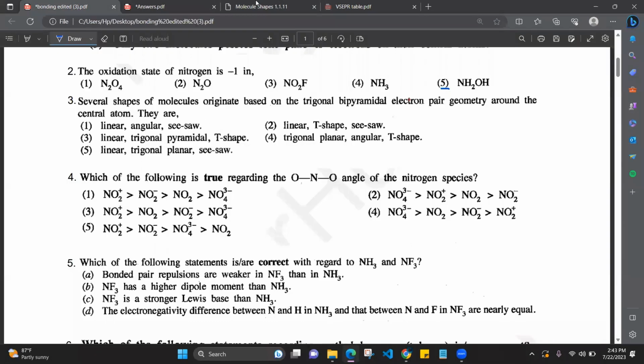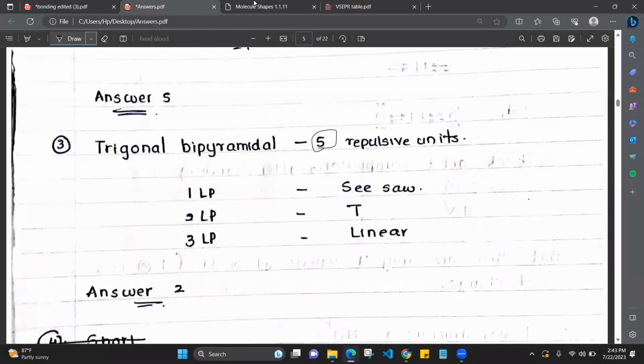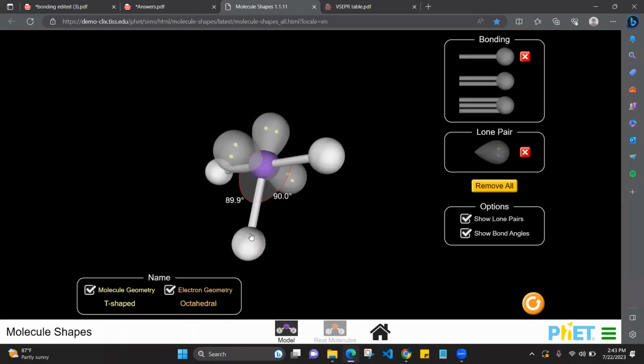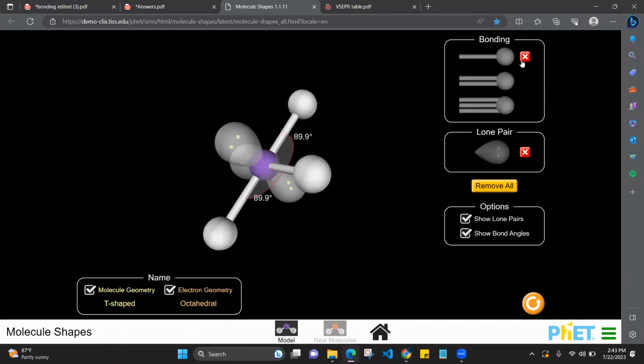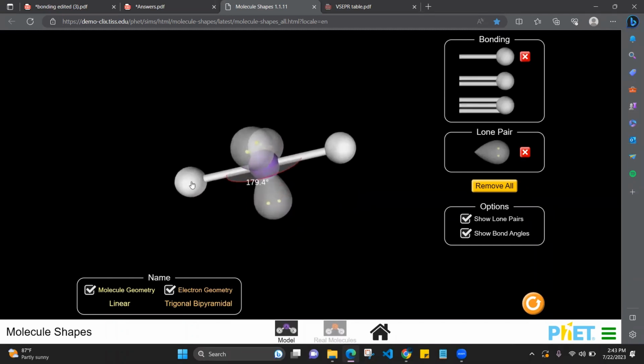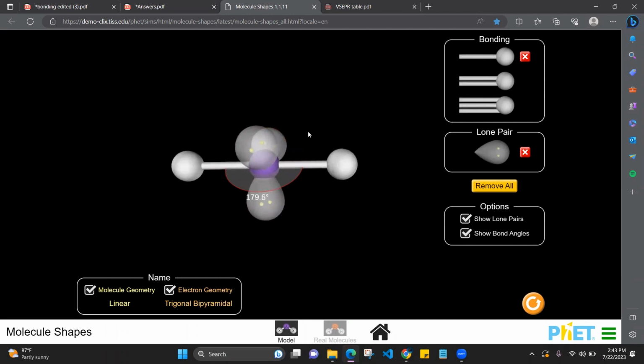The next one is if there are three lone pairs, right? Three lone pairs. Now what is the shape? Linear. Electron pair geometry is trigonal bipyramidal. 5 repulsive units are there now. So electron geometry won't change, trigonal bipyramidal. But because of these three lone pairs, the repulsions have caused the molecule to form a linear shape. So this linear shape is originating from the trigonal bipyramidal electron pair geometry.